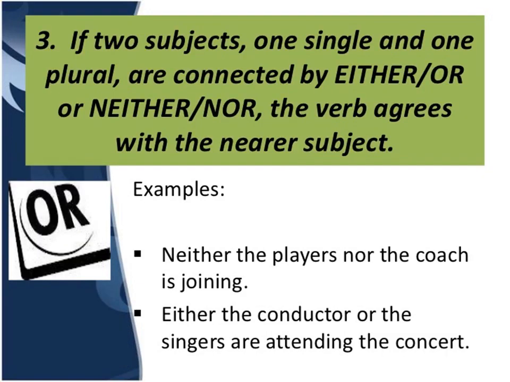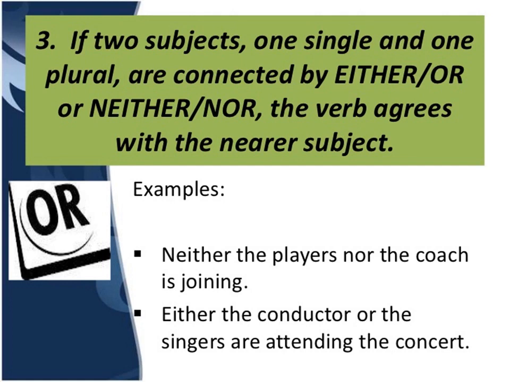Next rule, if two subjects, one singular and one plural, are connected by either or, neither nor, the verb agrees with the nearer subject. Pay attention to this rule, that if we are joining two subjects, then definitely either or, neither nor will be used in pairs, and when they are used in pairs, the verb is to be supplied according to the nearest subject.